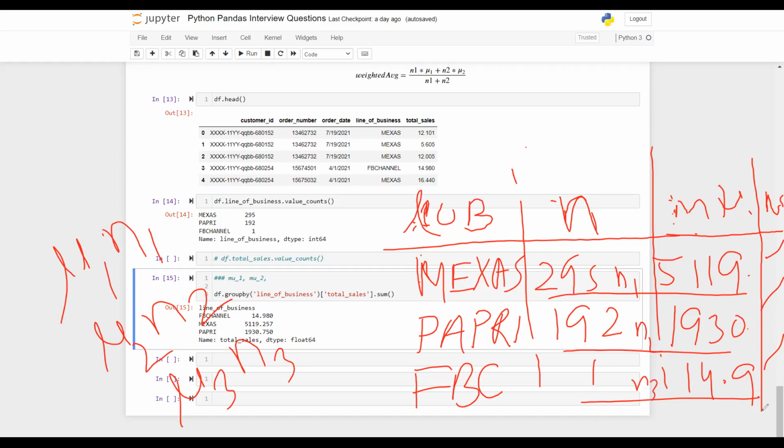So now what will I be left with? All I have to do is first sum them up. Once you have the product of the individual components, you just have to sum them up. And when you have the individual numbers n1, n2, n3, that also you have to sum up.